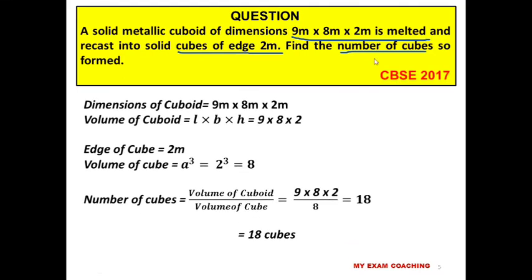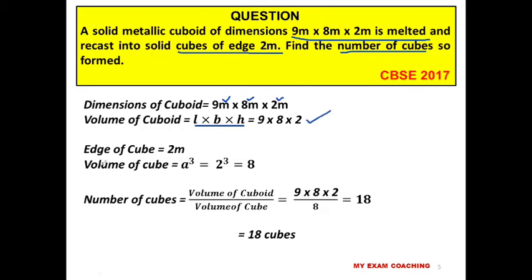Dimension of cuboid is given to us: 9 meter into 8 meter into 2 meter. What is the volume of cuboid? LBH, L into B into H. So L is 9 meter, B is breadth 8 meter, H is height 2 meter. So when you multiply, we'll get 9 into 8 into 2. That is the volume of the cuboid.